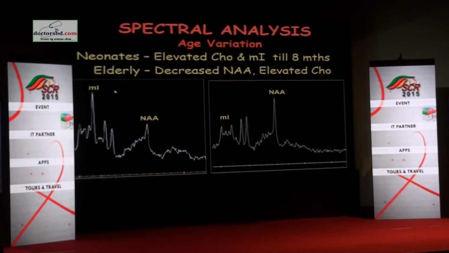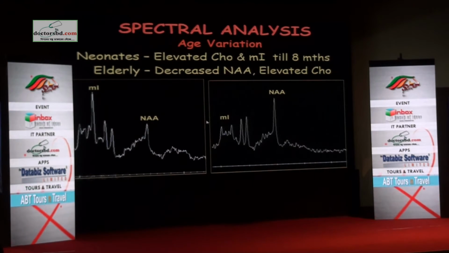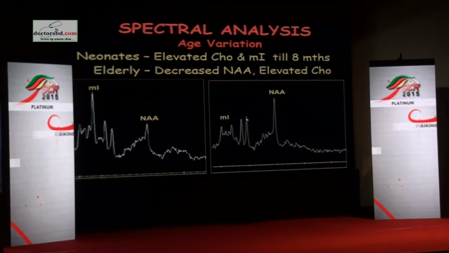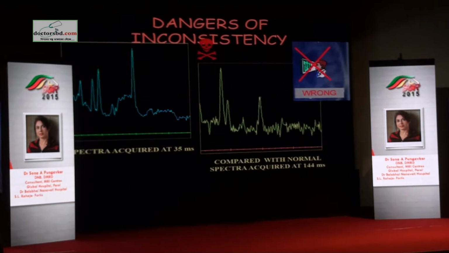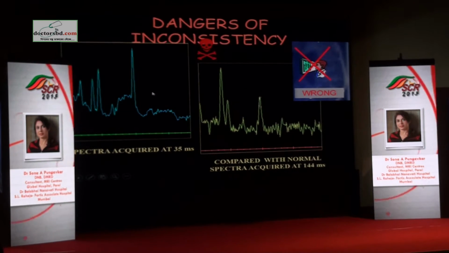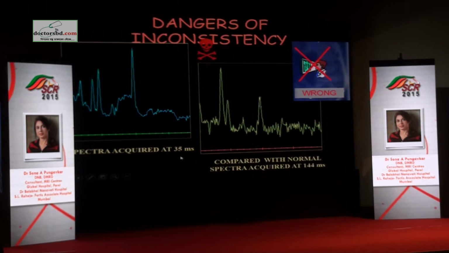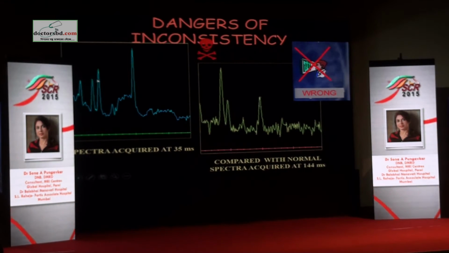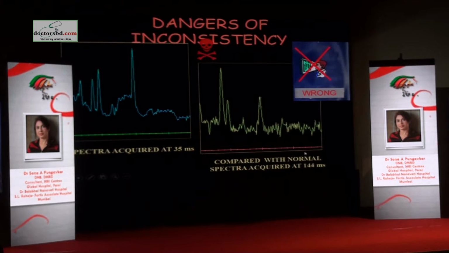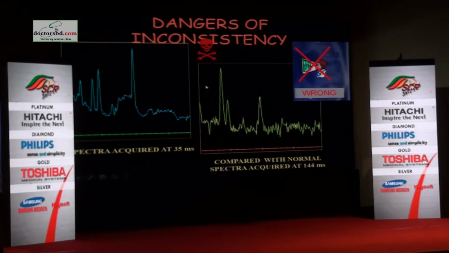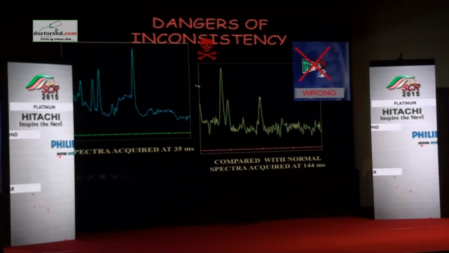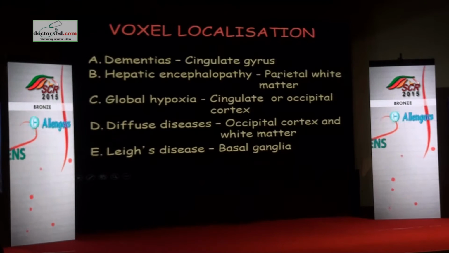This is what we spoke about, reverse Hunter's angle in neonates. In the elderly, anyway, NAA goes down because there is neuronal loss. So if you did spectra for few of us, we would have low NAA compared to a younger adult. Now what happens with the dangers of inconsistency? If you look at this spectrum which was acquired at 35 and you had certain choline creatine ratio, if you do another one at a follow-up with 144 milliseconds in the same patient, this choline level will go up because you have given it enough time to relax, so more choline signal is collected, and you will be wrong if you relied on the choline creatine ratio.